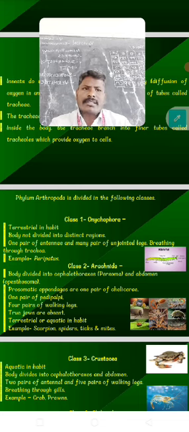The next class is Arachnida. The body is divided into a cephalothorax, where the head region and thorax region are fused, and an abdomen is present. Four pairs of walking legs are present. True jaws are absent. What do you mean by jaws? The help of